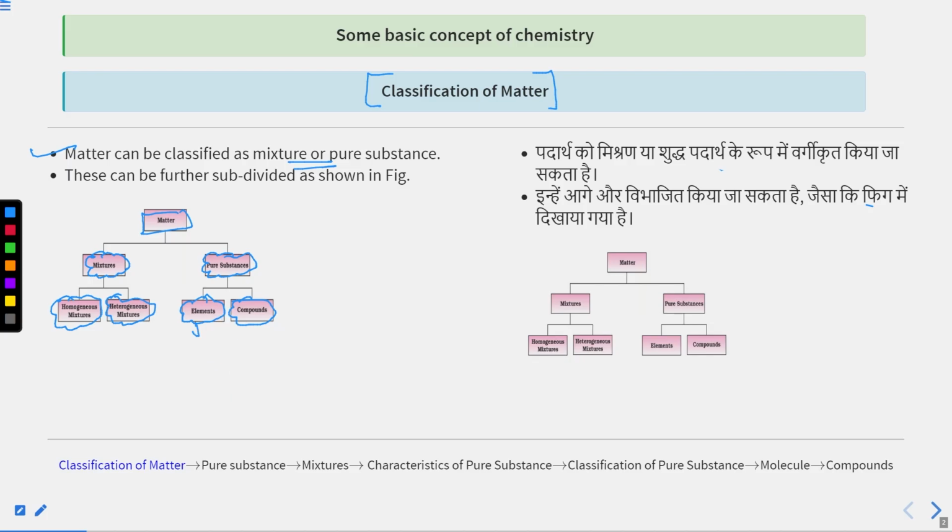What are elements? Simplest pure substances. What are compounds? Compounds are formed due to the chemical combination of elements in a fixed ratio. Chemically combined form of elements in a fixed ratio.